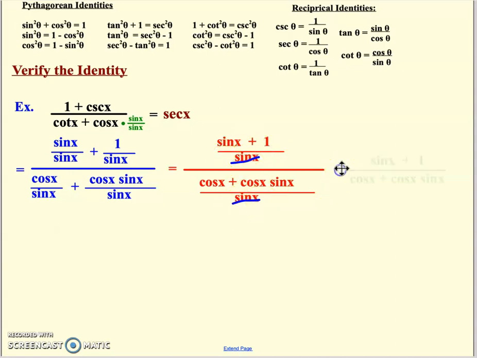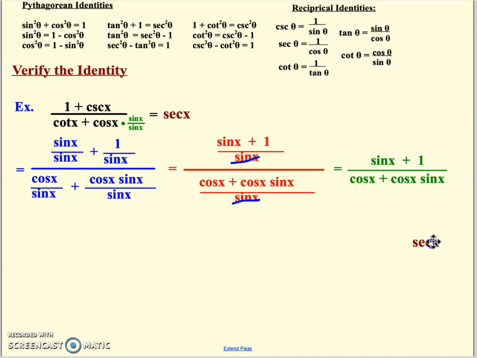Now, when I go to the next step, you have to think of it as though you did flip and multiply, right? So if I flip this over and multiplied it by the top and the sines would cancel, here's what I would have. So you're still doing it, you're just not writing it on paper. That's what it amounts to. And then you look at this and go, okay, this is all fraction work. There's some canceling. Good. But I'm looking at the end going, how in the heck does this become this? Like, I don't even know if I'm even close to that.